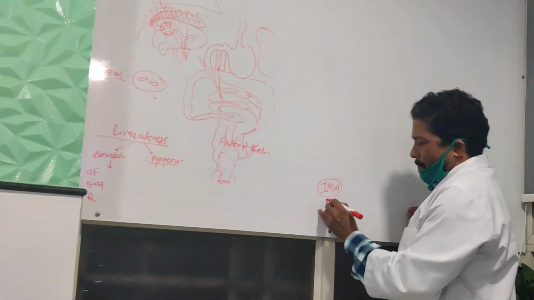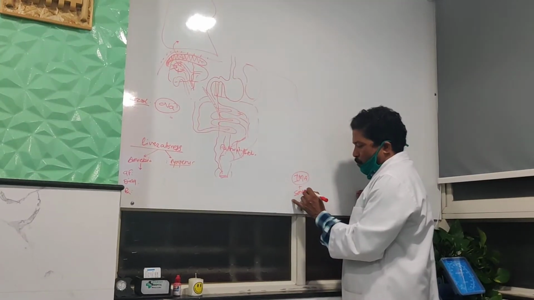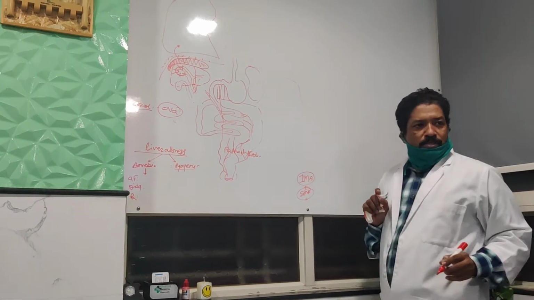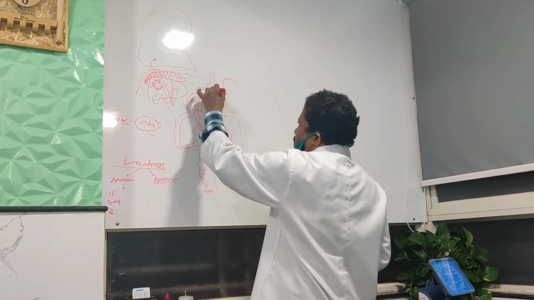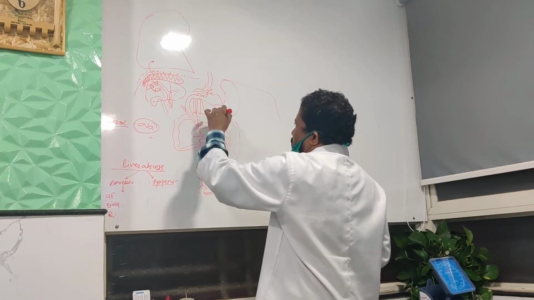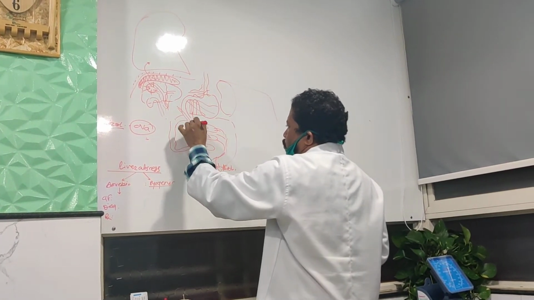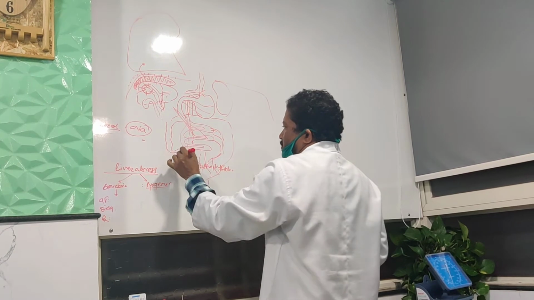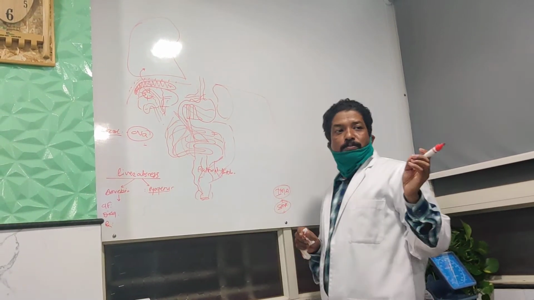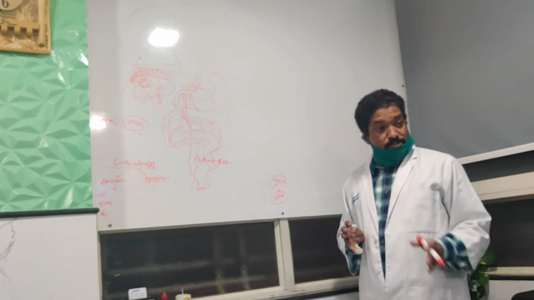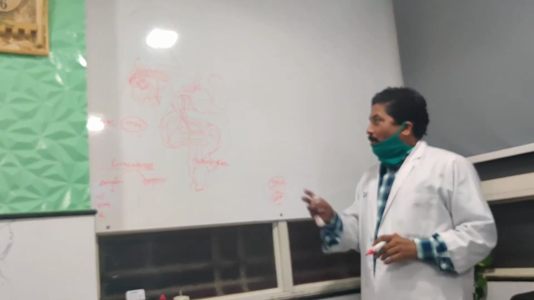Then the superior mesenteric vessels. These come from the esophageal region, stomach region, whole small intestine, cecum, ascending colon, and some part of the transverse colon.